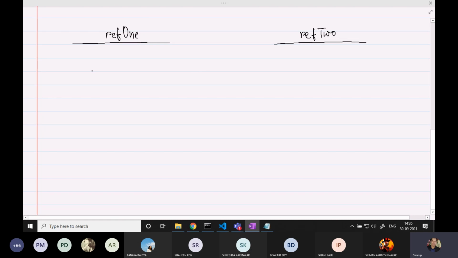Ref1 has got its own keyargs, and ref2 has got its own keyargs.